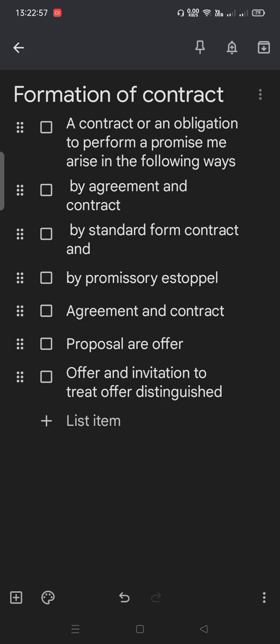Now the next point, the standard form of contract. In the modern age, some persons, institutions or establishments such as railways, insurance companies, banks or manufacturers of various goods, etc., may enter into a very large number of contracts with thousands of people. So it is not possible for them to negotiate individually with the persons with whom the contracts are to be made.